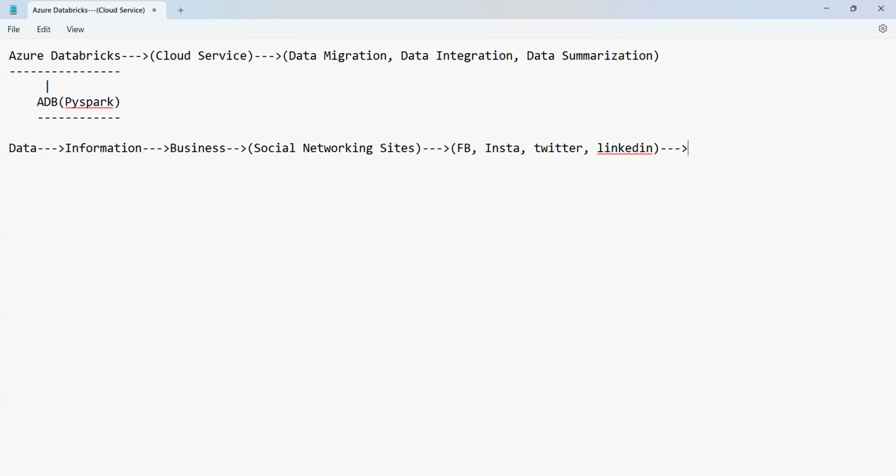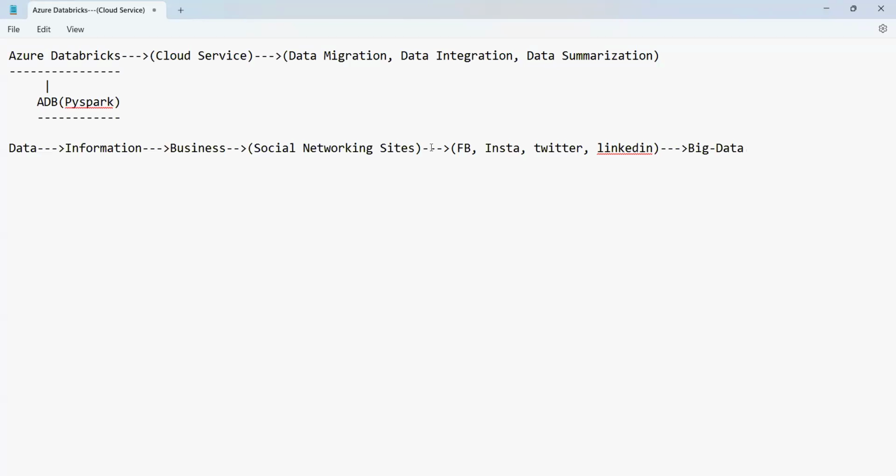That is called as what, guys? Big data. So big data means the massive volume of data. The huge volume of data is called big data.